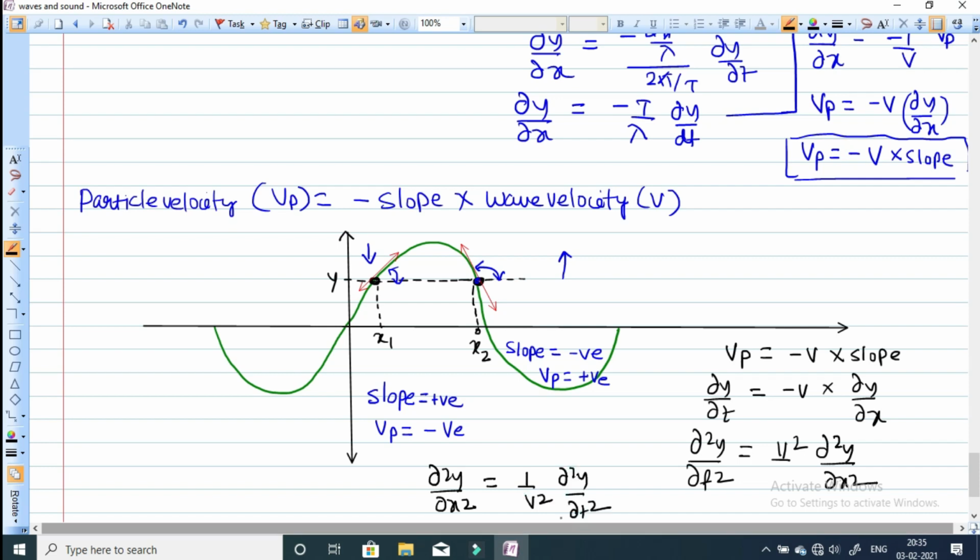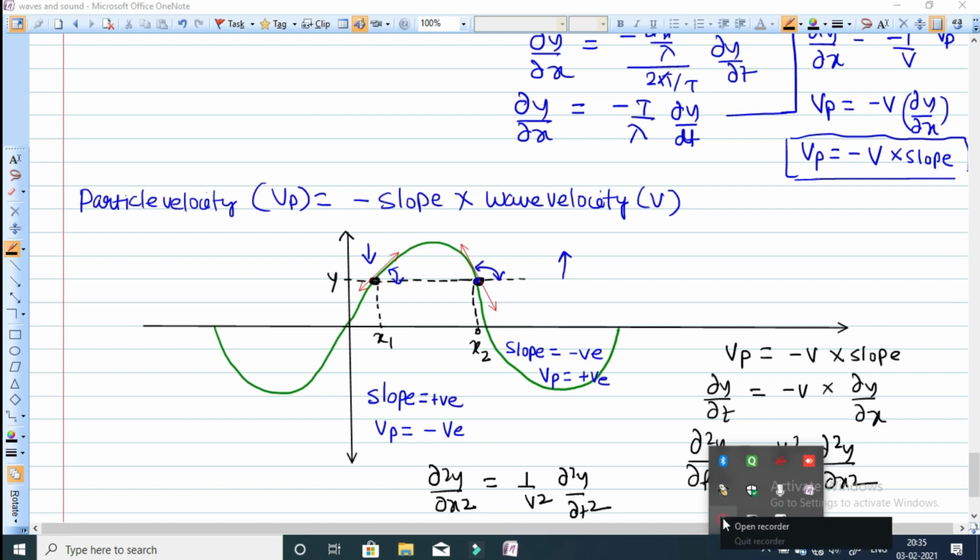So this is all about the particle velocity and wave velocity, and we have calculated the slope also, and we have seen at which points on the wave the particles are moving up and the particles are moving down. Now we are going to see about the superposition of waves.